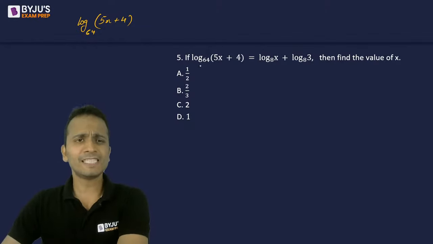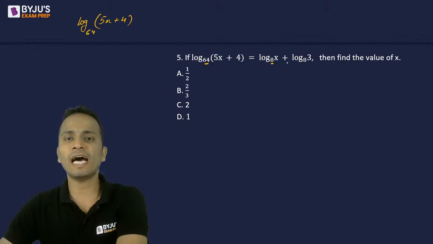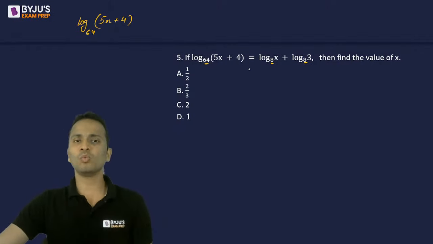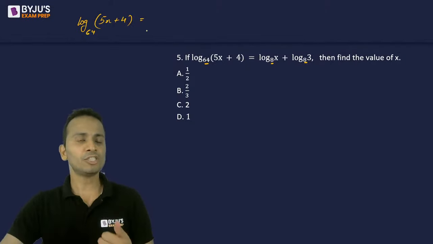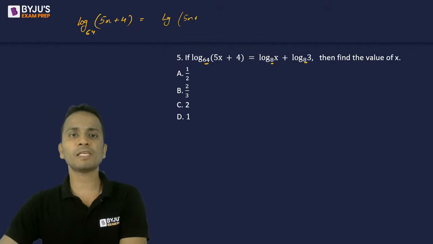Now, on the left hand side, the base is 64. On the right hand side, I have the base as 8. So I'll convert the base on the left hand side, instead of 64, into 8. I can write it as log of 5x plus 4, and the base is 8 squared.